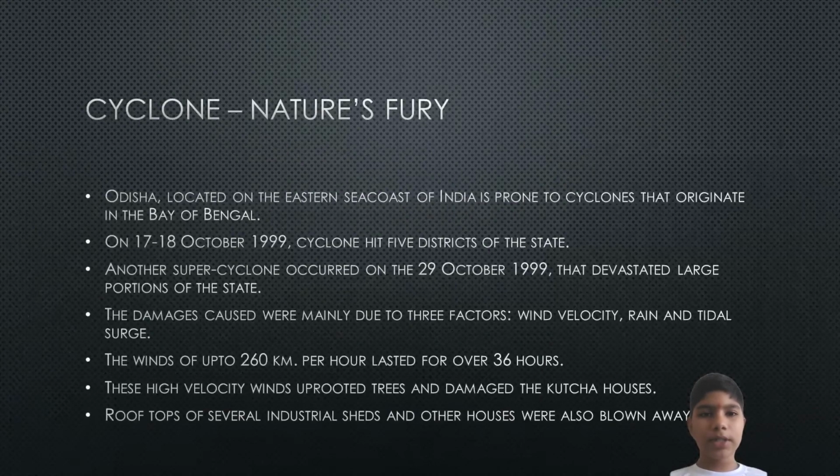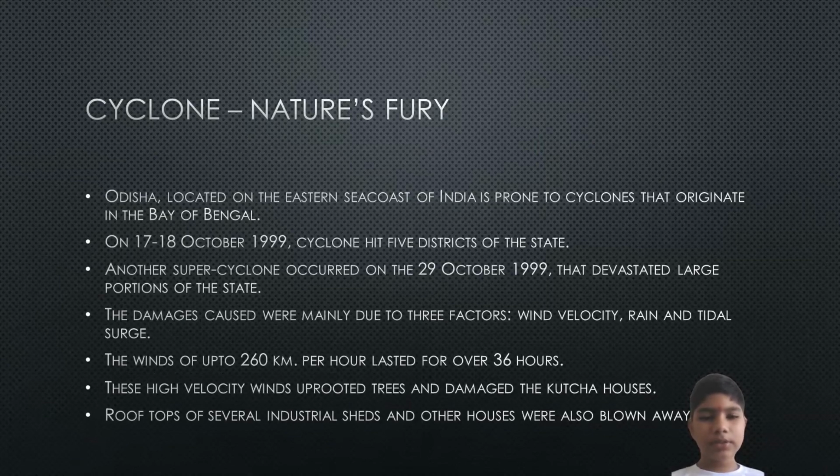Cyclone, nature's fury. Odisha, located on the eastern sea coast of India, is prone to cyclones that originate in the Bay of Bengal. On 17 to 18 October 1999, a cyclone hit five districts of the state. Another super cyclone occurred on the 29th October 1999 that devastated large portions of the state.